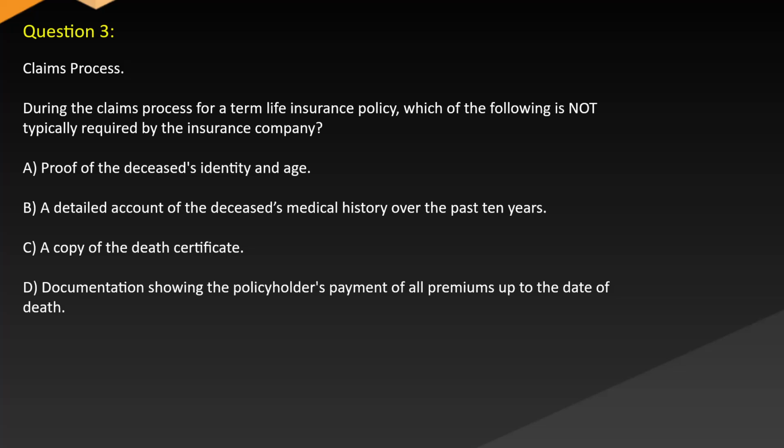Question 3. Claims process. During the claims process for a term life insurance policy, which of the following is not typically required by the insurance company? A. Proof of the deceased's identity and age. B. A detailed account of the deceased's medical history over the past 10 years. C. A copy of the death certificate. D. Documentation showing the policyholder's payment of all premiums up to the date of death.